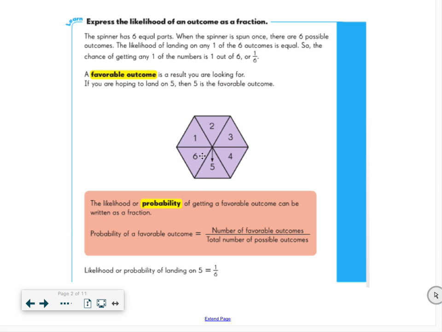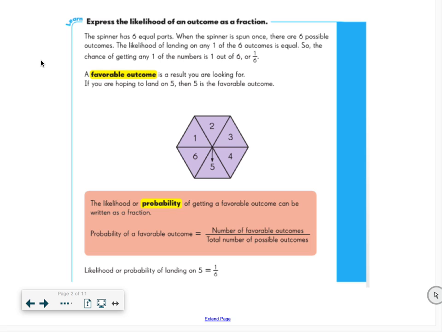Okay, so we have this lovely spinner here, and it says express the likelihood of an outcome as a fraction. We have a spinner with 1, 2, 3, 4, 5, and 6. The spinner has 6 equal parts. When the spinner is spun once, there are 6 possible outcomes. The likelihood of landing on any one of the 6 outcomes is equal. So the chance of getting any one of the numbers is 1 out of 6, or 1/6.